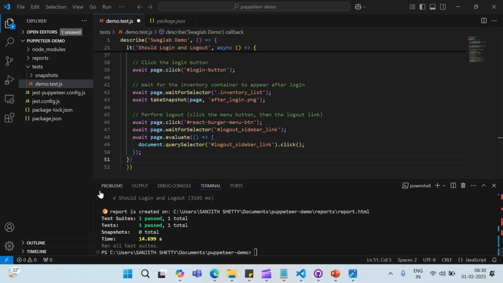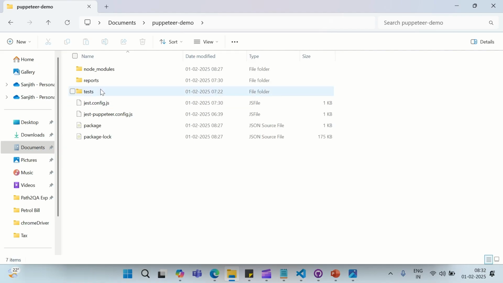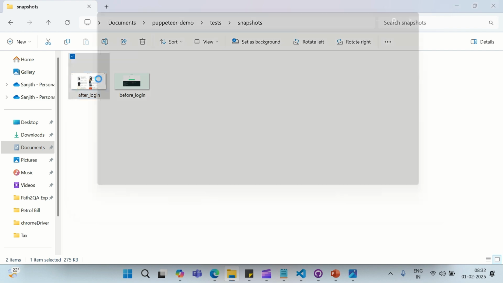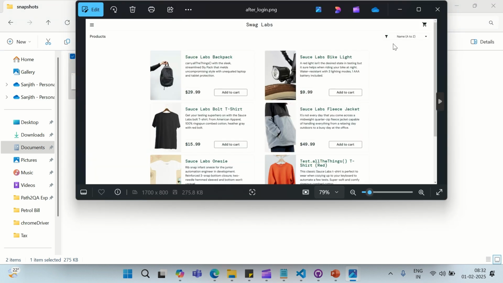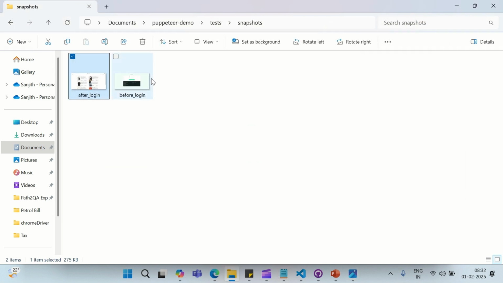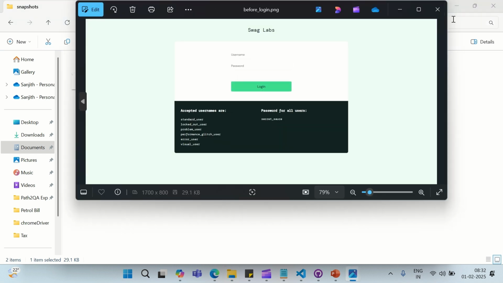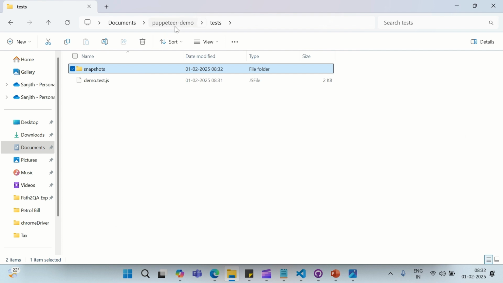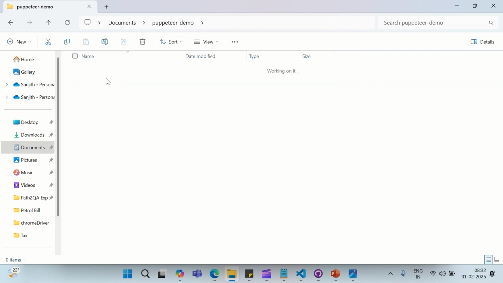Let's open the snapshots folder and check the screenshots. An HTML report is also integrated, providing a detailed summary with all captured information.